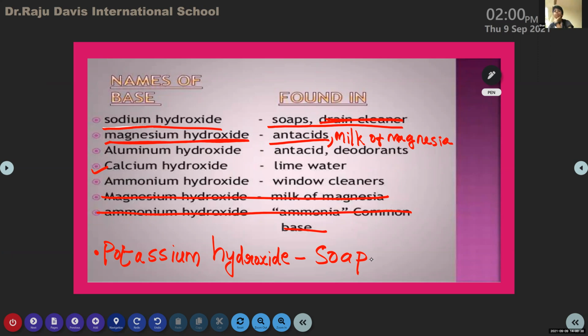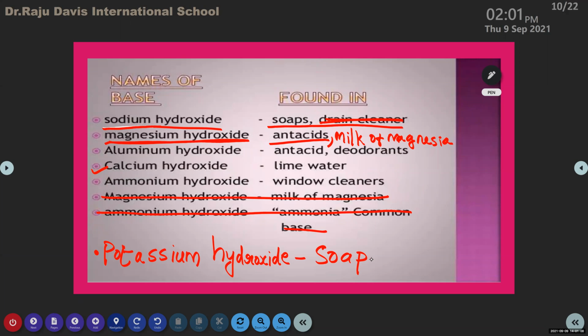Magnesium hydroxide is found in antacids, which we use to remove the acidity of the stomach. Milk of magnesia also acts as a base. It is a white solid that is soluble in water.